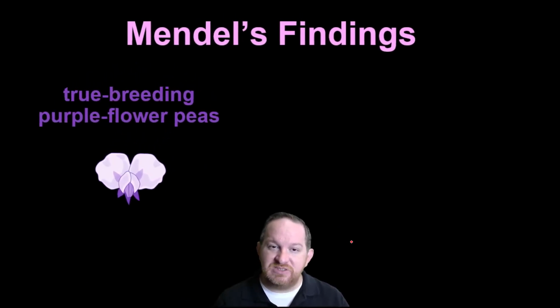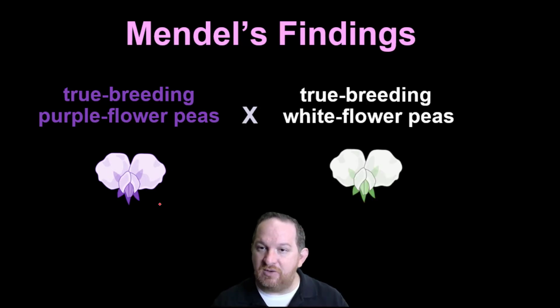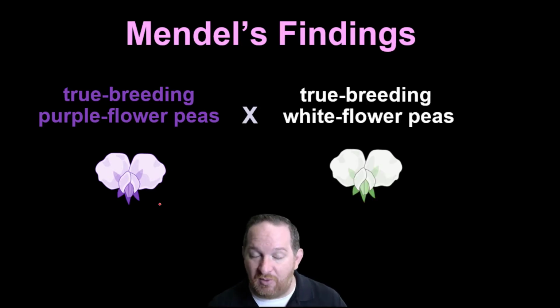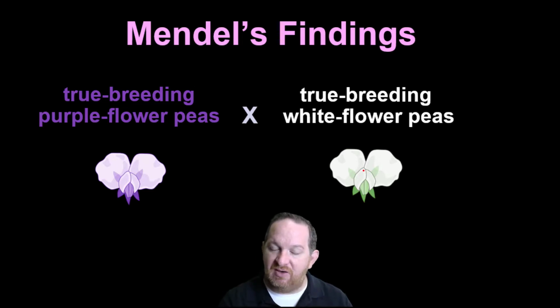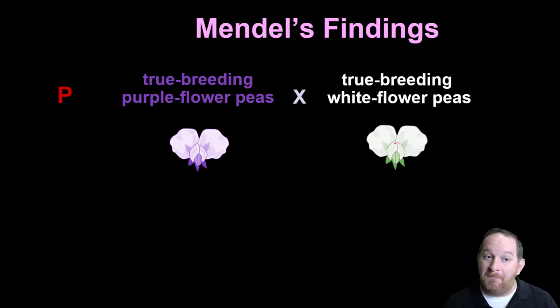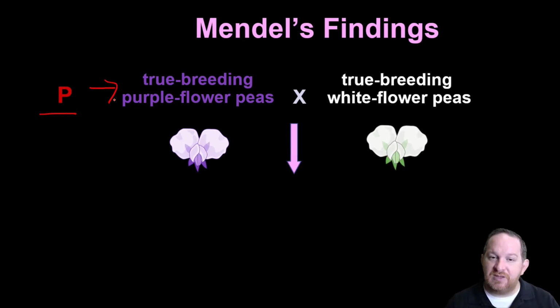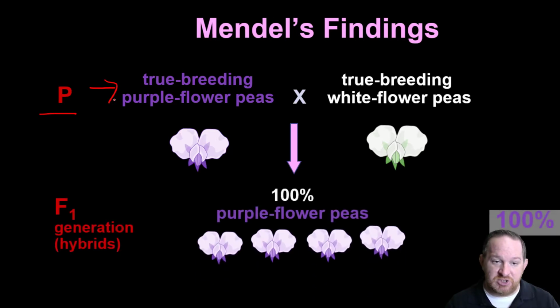What he found was that when he took a true breeding purple flower pea plant, crossed it with a true breeding white flower pea plant, he thought, okay, maybe I'll get a little mixture of both. But from the parent generation cross to the first generation, or the filial one generation, he found that they were 100% purple flower.